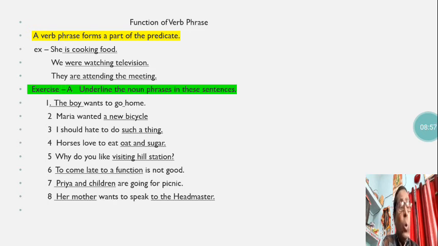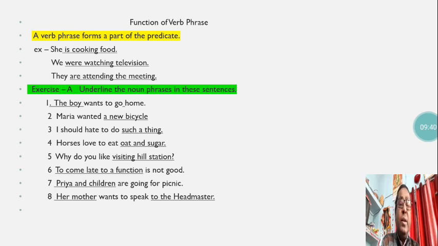Horses love to eat oat and sugar. In this sentence, oat and sugar is the noun phrase. Why do you like visiting hill station? In this sentence, visiting hill station is the noun phrase. To come late to a function is not good. To come late to a function, this whole group of words makes a noun phrase. It is working as a subject in this sentence.